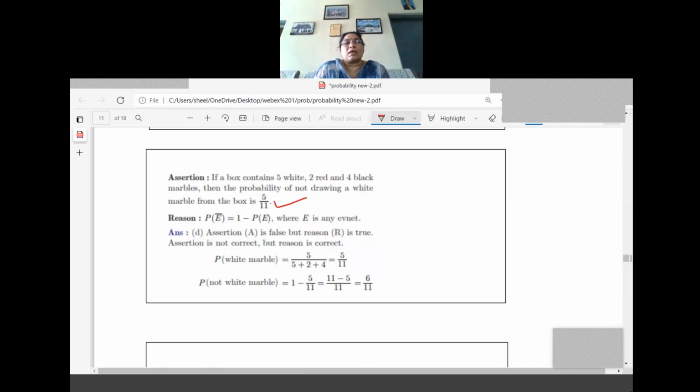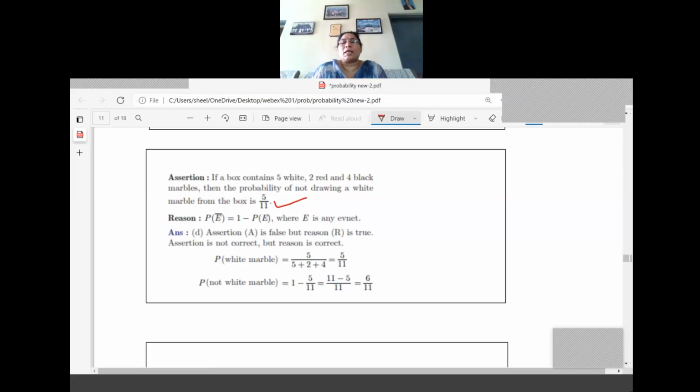Now what is the reason? P of E bar. What is the meaning of E bar? E bar is not getting a white ball. 1 minus P of E, where E is an event. If 5 by 11 is getting a white ball, let us check what is P of not getting a white marble. What is the answer? White marble is 5. Other than that, 4 and 2 are there. So total it is equal to 6. 6 by 11.